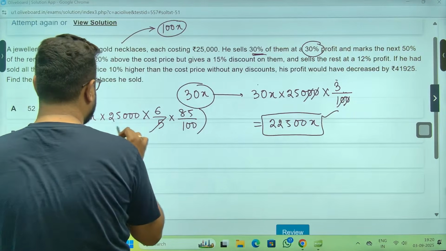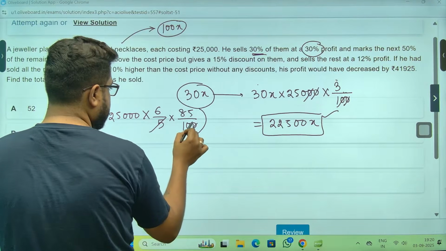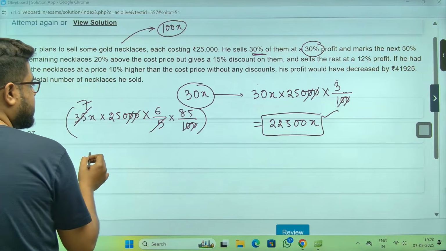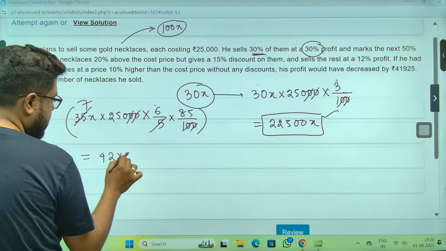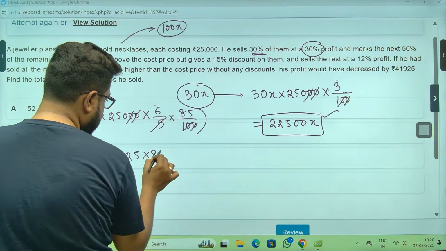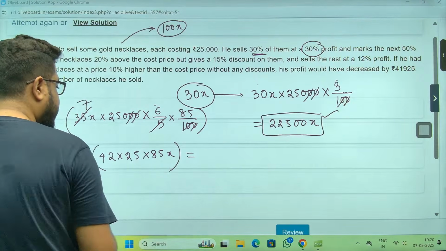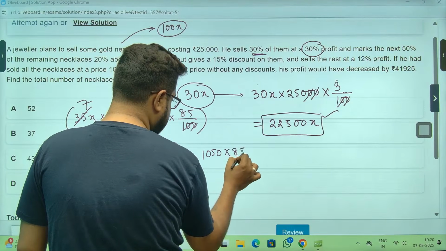Let's calculate. This calculation will take all day, sir. 42, so 25 into 40 is 1000, 1050 into 85x.